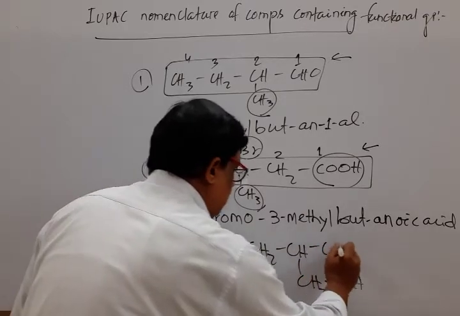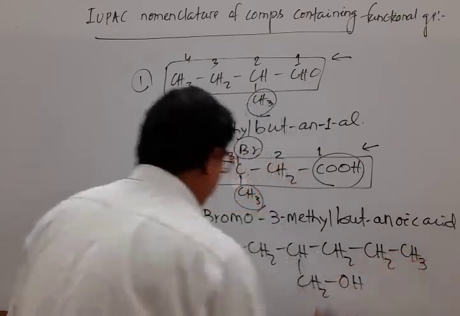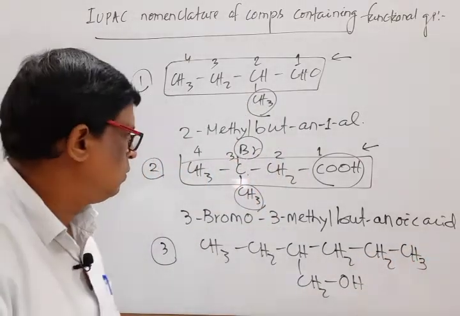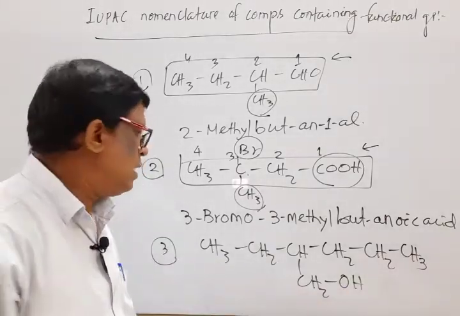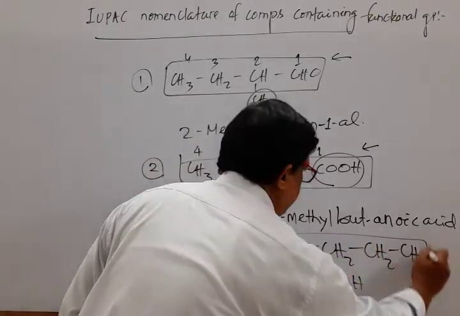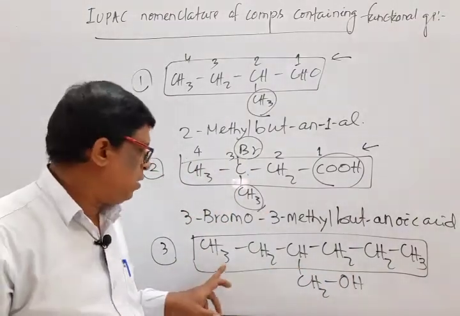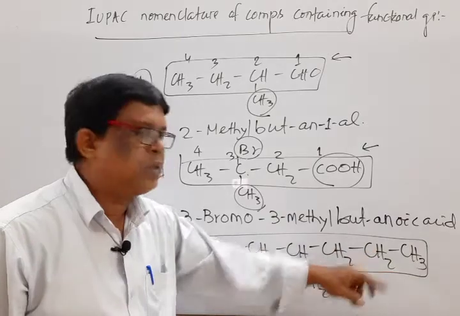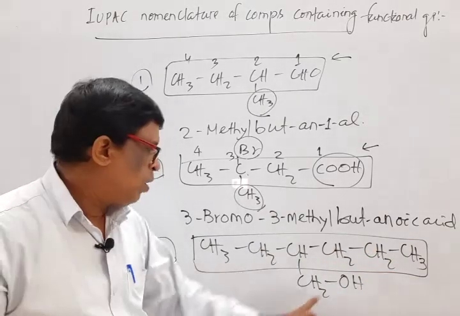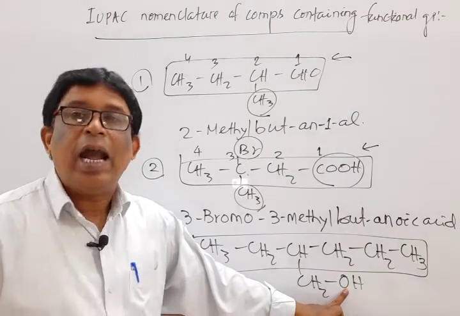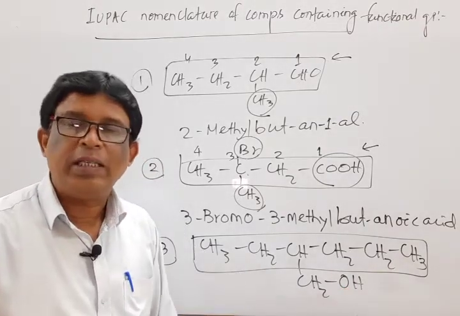Another example, 3: CH3, CH2, CH, CH2OH, CH2, CH2, CH3. Mark that. Here the functional group is OH. One can say this is the main chain, with 6 carbon atoms, 1, 2, 3, 4, 5, 6. But it is wrong. Why wrong? Because the functional group is there and it is not included in the main chain.